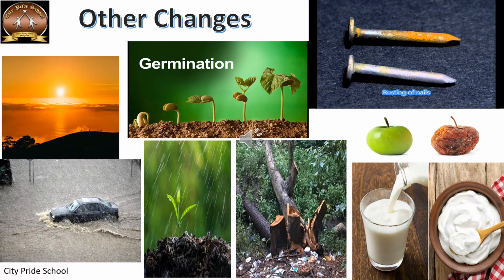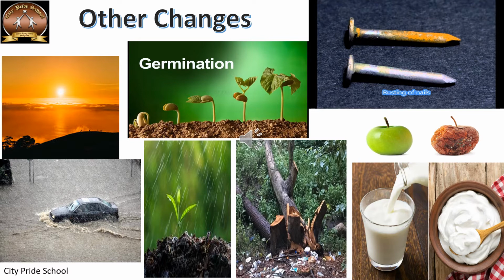For example, I'll just show you another two figures here. Cutting of a tree. Okay, we said that germination is a slow change. But one more category it could come under, and that is it's a desirable change. But cutting of a tree is not desirable. We don't want to cut trees, isn't it? Same way, when it rains for a seed to germinate, it's a desirable change. It is something which we want.